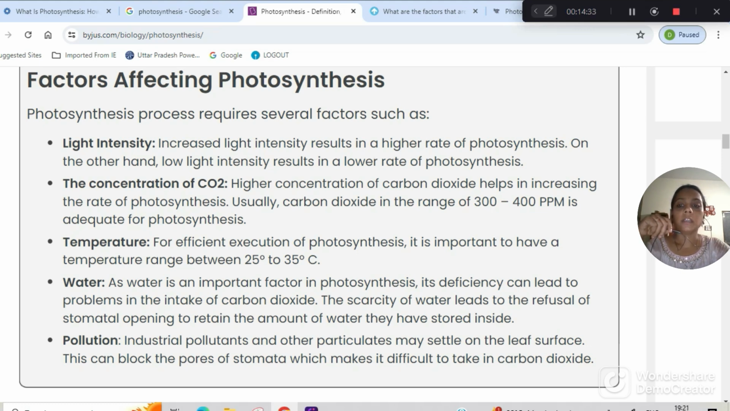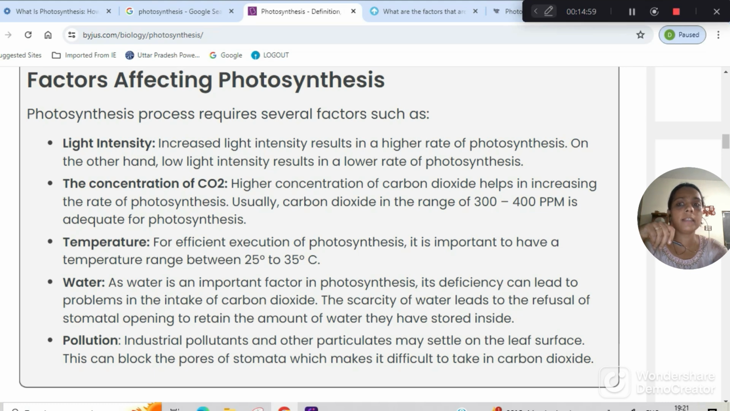Pollution. Industrial pollutants and other particulates may settle on the leaf surface, and this can block the pores of stomata. As we know, stomata have guard cells and they help in the exchange of gases. So when there is a layer of air pollution, some kind of smog or soot on the surface of the leaf, the plant won't be able to do the process of photosynthesis.